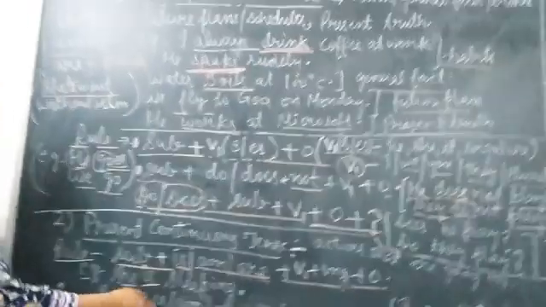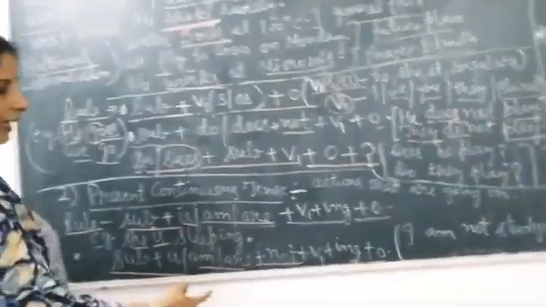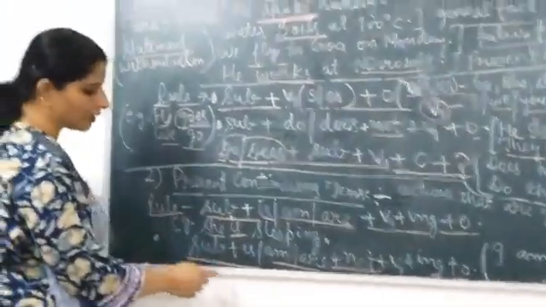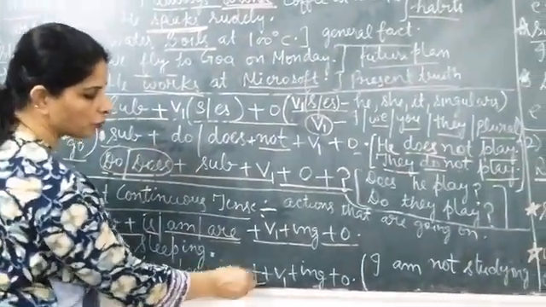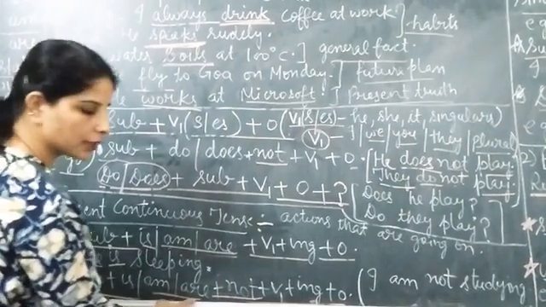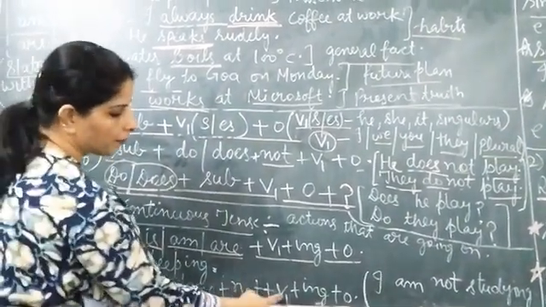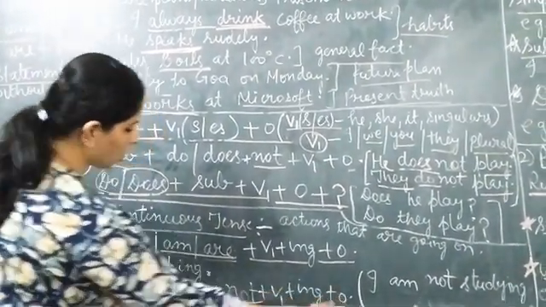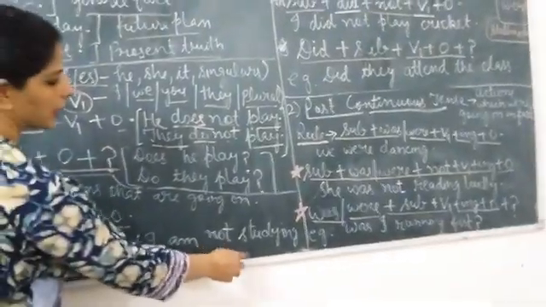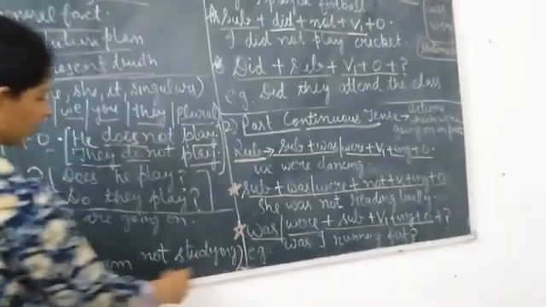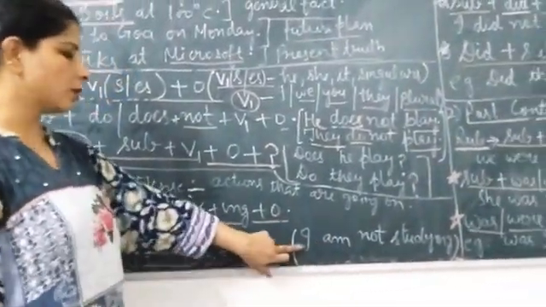Now if I have to write the negative form, what is the rule for that? Subject plus is, am, are plus not. We will simply add not here after the helping verb. Plus verb first form plus ing plus object. And what is the form to write it? I am not studying. So this is the negative form. I have used am here because the subject is I. I is the first person.